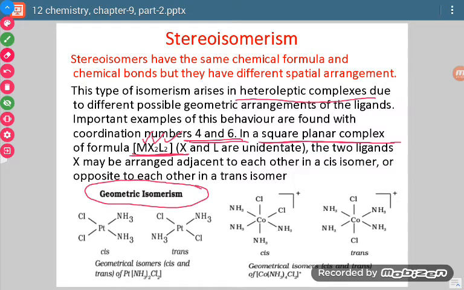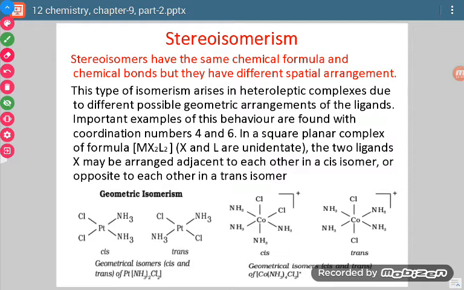As we did in the case of unsaturated hydrocarbons, where there is geometrical isomerism, similarly in coordination complexes there is geometrical isomerism. Just like the formation of cis isomer and trans isomer, in this case also there is a cis isomer and a trans isomer. Cis isomers were those in which similar groups were present on the same side.